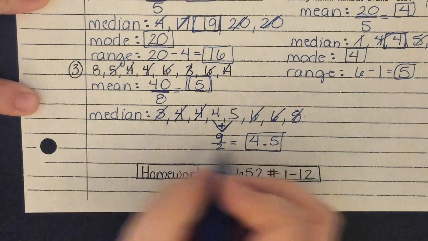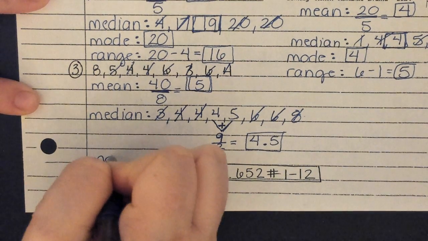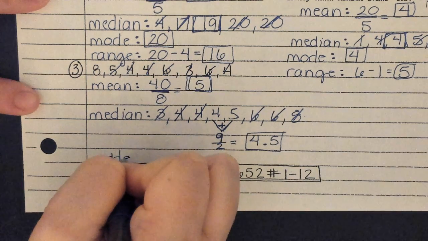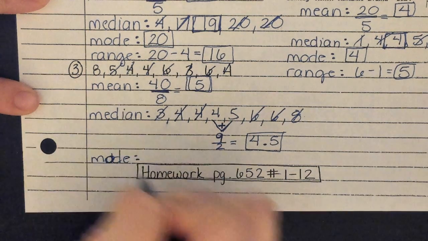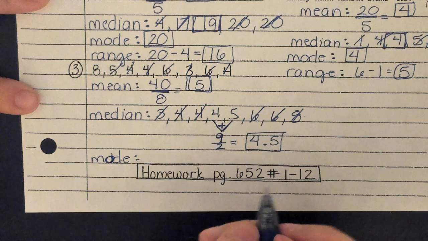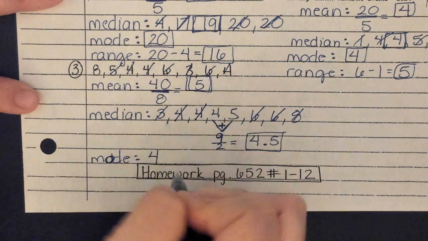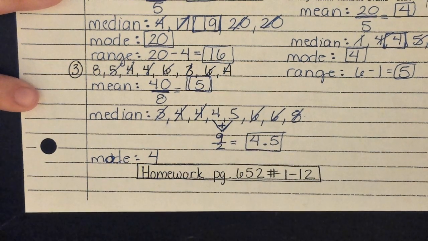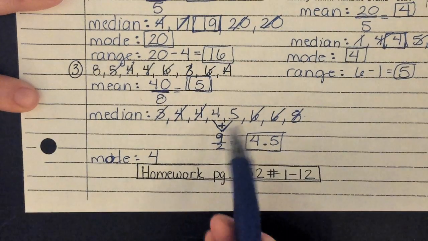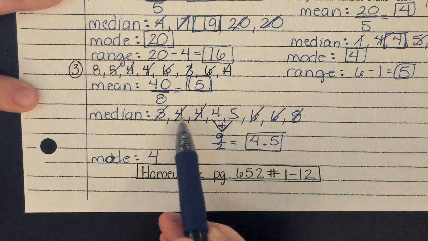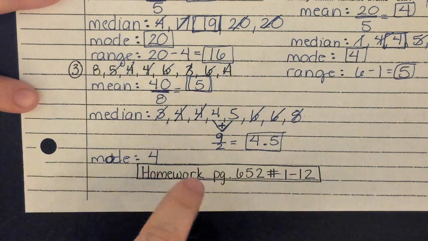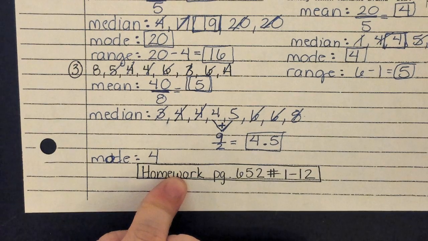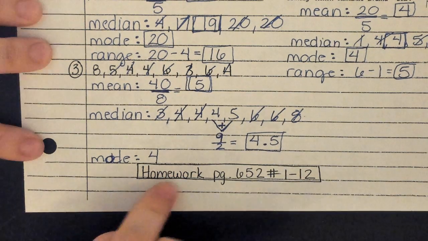Okay. The last thing we need is the mode and the range. So for my mode, what is my mode going to be, Kate? 4. What about 6? Is 6 a mode? No, because 4 is more. Even though 6 is there twice, 4 is there more times. So it's there the most. If you did have 2 numbers as the mode, you would just write like 4 and 6. In this case, we're just going to put 4 though.